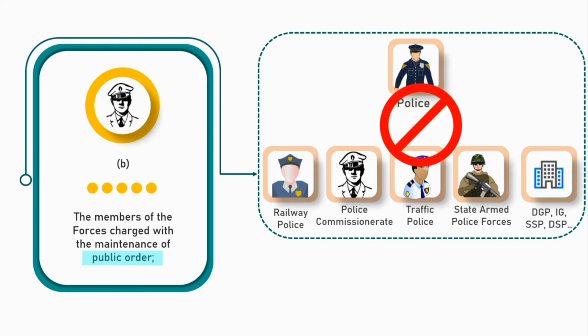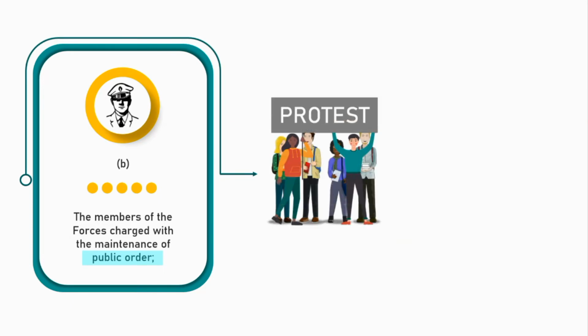If we take an example, we know that every citizen has the right to protest under Article 19. So suppose a student protest is going on and a police officer is on duty there. Do you think that police officer can also become part of this protest? No, he can't do that. In such a situation, his duty is to maintain public order and to control the situation. So you can see that a police officer whose duty is to maintain public order, his fundamental right is not like that of a normal citizen.